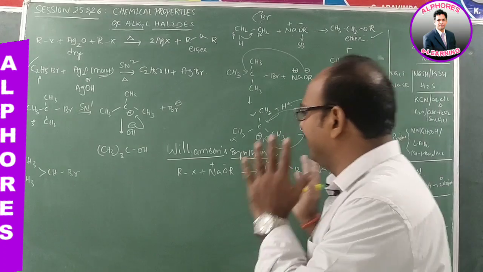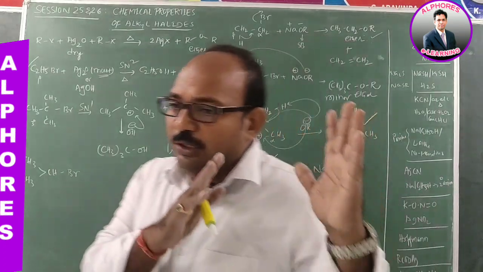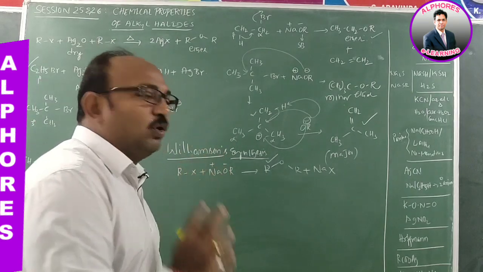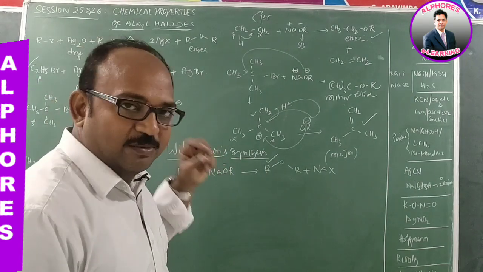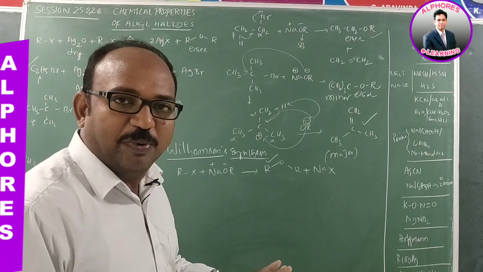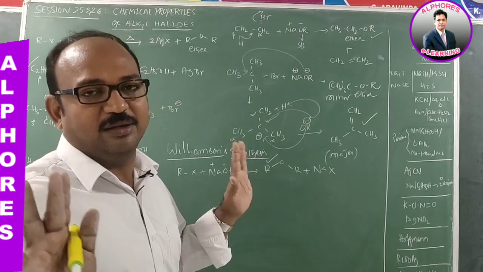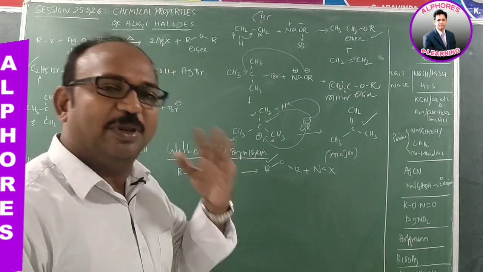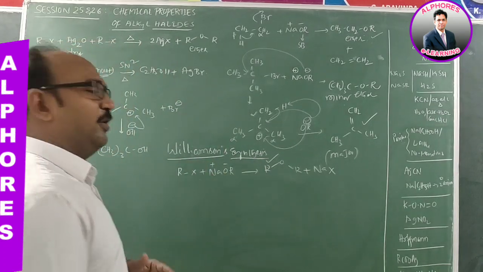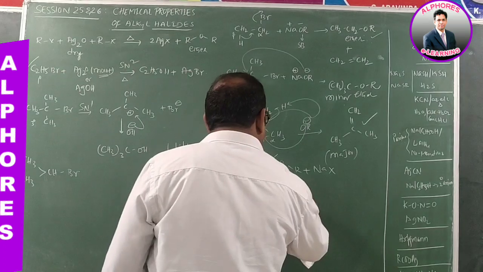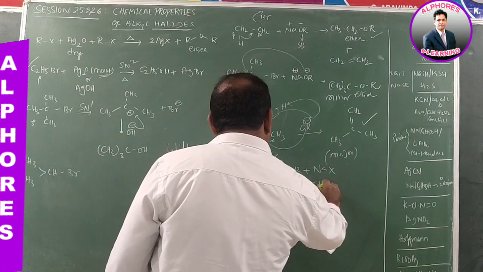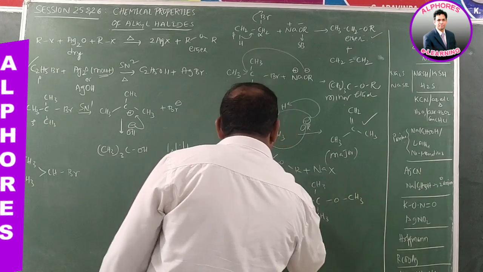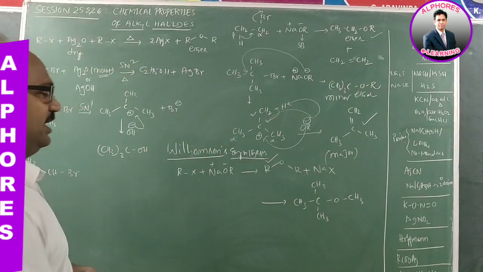Sir, what are you saying here? So far, based on whatever you discussed, we came to one conclusion: in Williamson synthesis, we cannot prepare tertiary butyl methyl ether. Is it so? Can't we prepare it like that? We can prepare it. But in order to prepare tertiary butyl methyl ether, what are the possible substrates? In the previous session we already discussed. What are the possible substrates here?